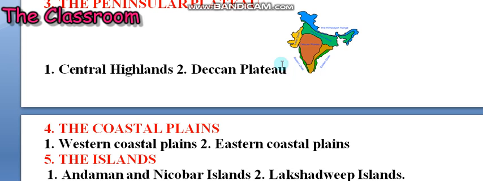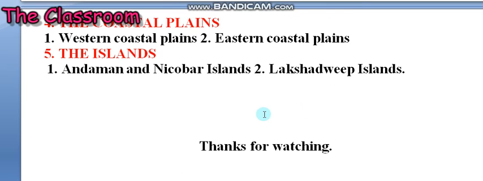Here we can see the Lakshadweep Islands, 27 islands in that. Kavaratti is the administrative capital. Here it is the Bay of Bengal, and here we can see the 572 islands, which we call the Andaman and Nicobar Islands.